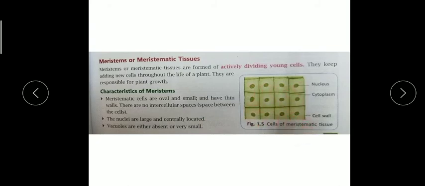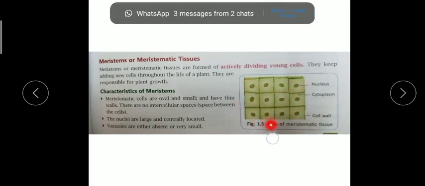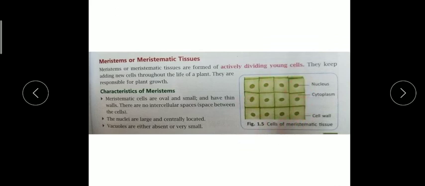Here you can see 12 cells arranged in groups of 4. They are merged with each other and do not have space between them.